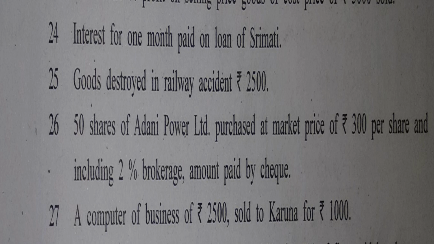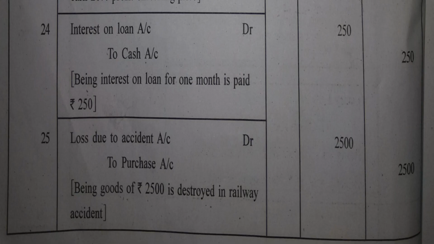Goods destroyed in railway accident, rupees 2,500. Obviously this is loss. And also this is goods going out other than sales. So during that time we always credit purchase account. And it is loss. Let us see the journal entry.